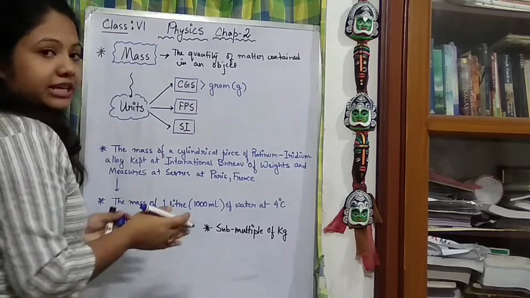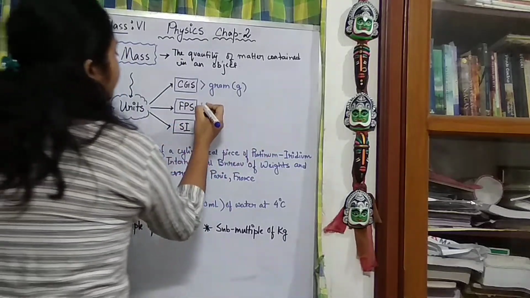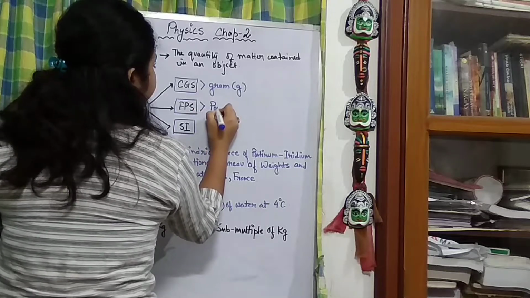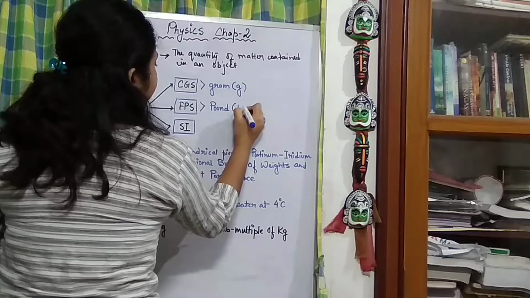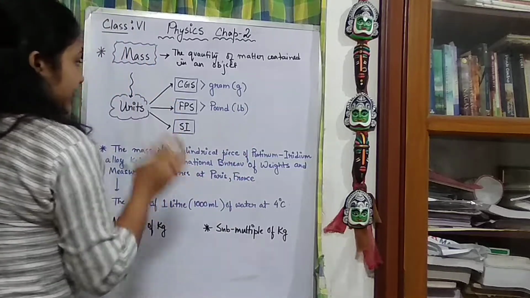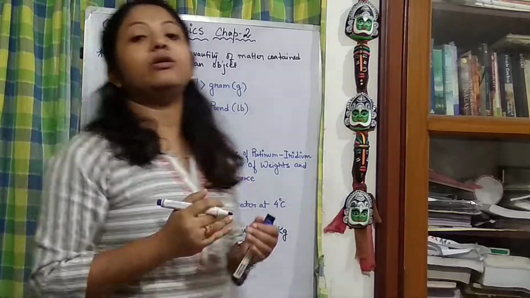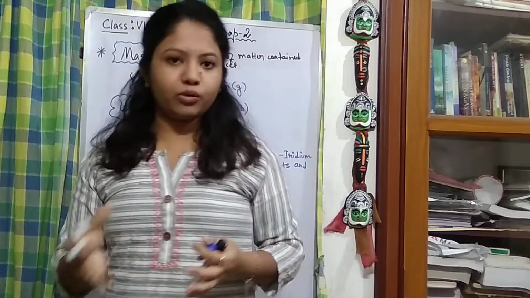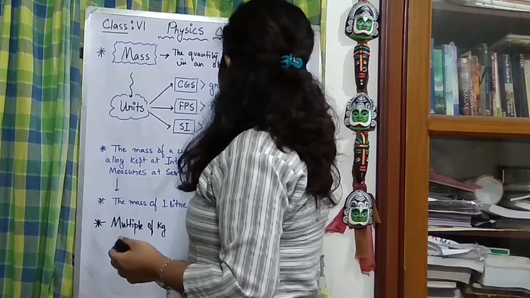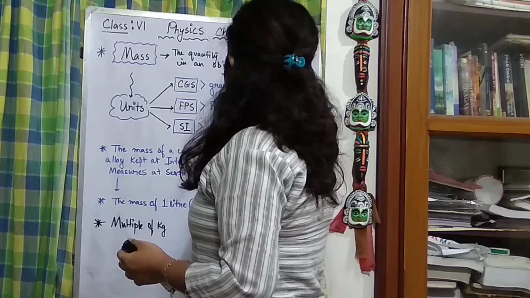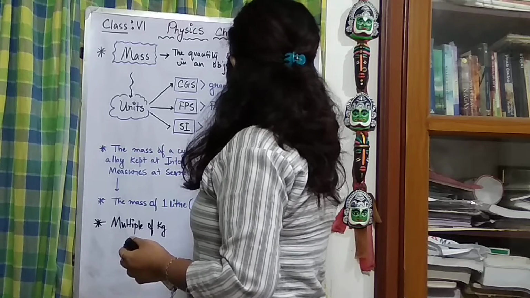As per FPS, foot pound second, we call it pound, and it is written as lb. And as per the standard SI unit, we call that kilogram. Okay, we have heard about it for a very long time. Kilogram, famous as kg.